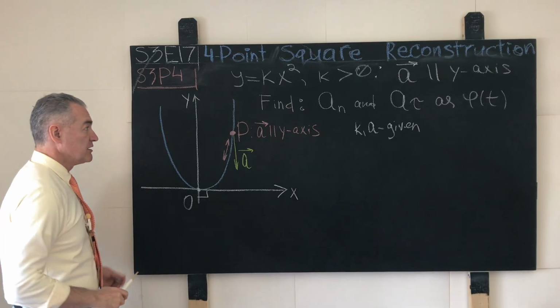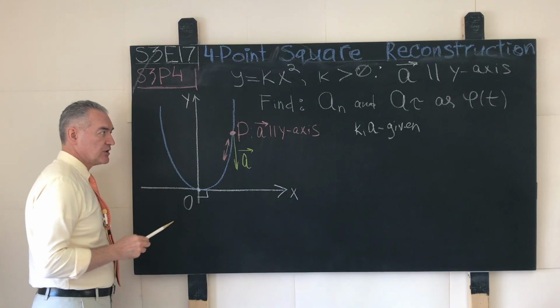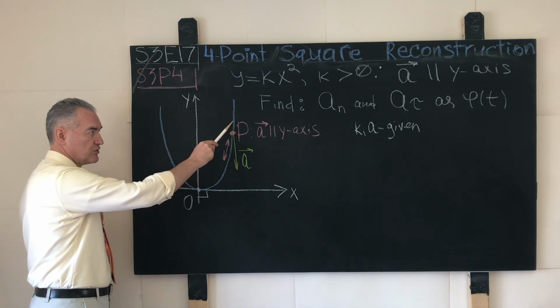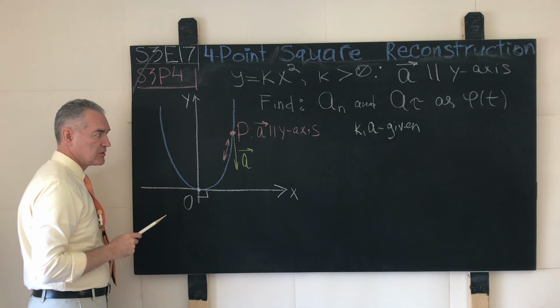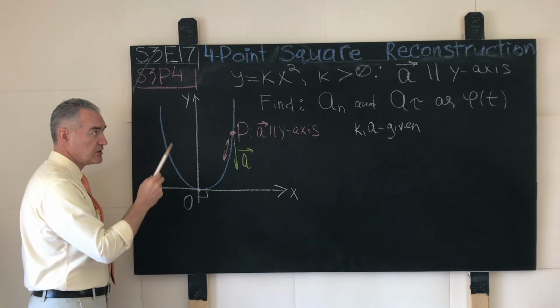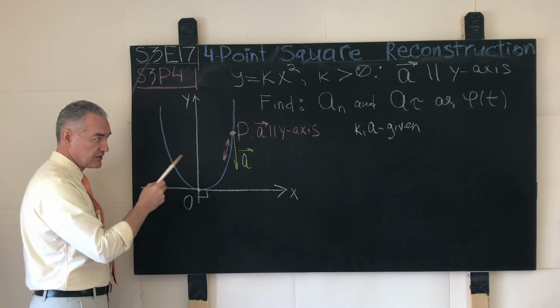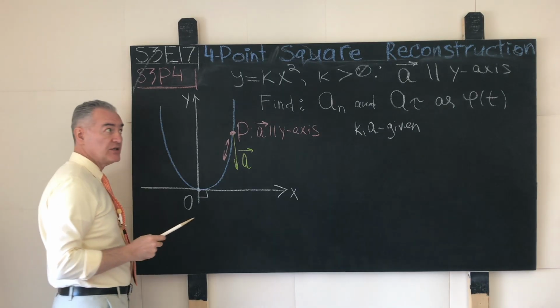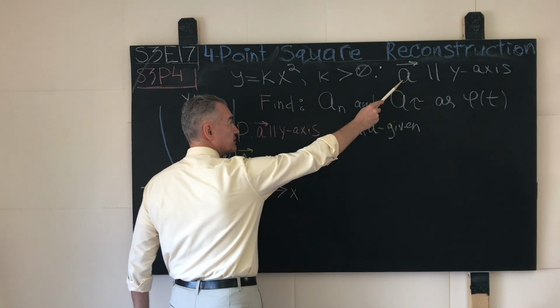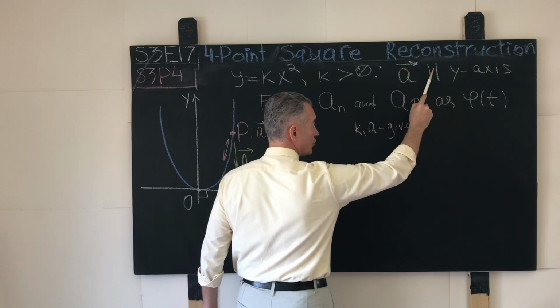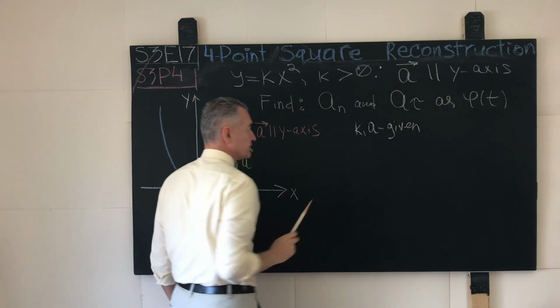But the condition here is the following. The point P executes the motion over the horns-up parabola y equals kx squared in the xOy coordinate system in such a way that its acceleration A as a vector is always parallel to the y axis.